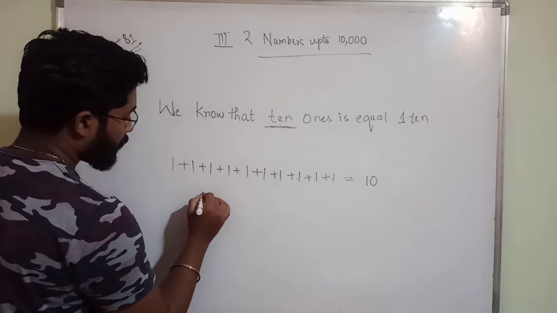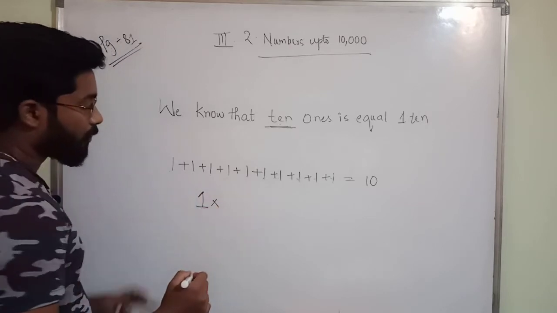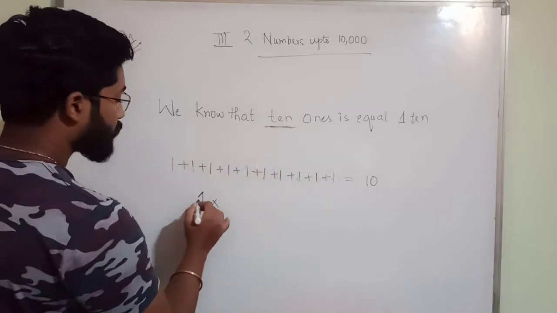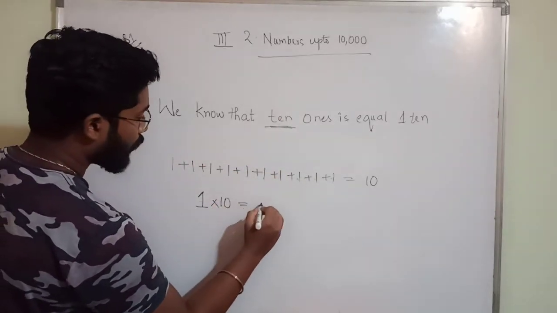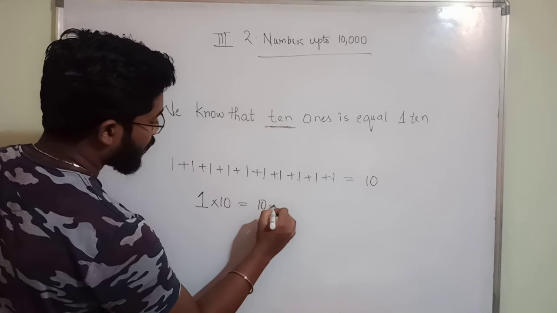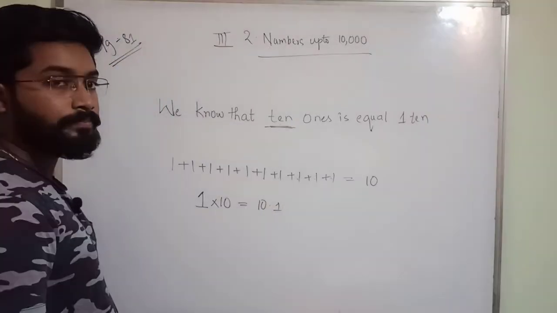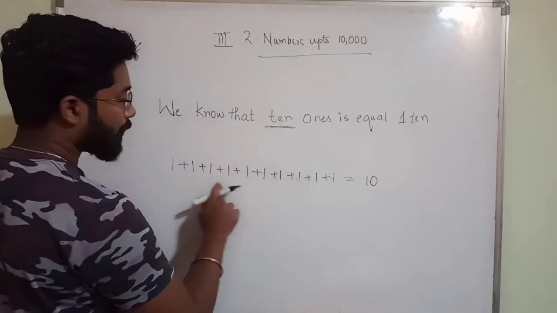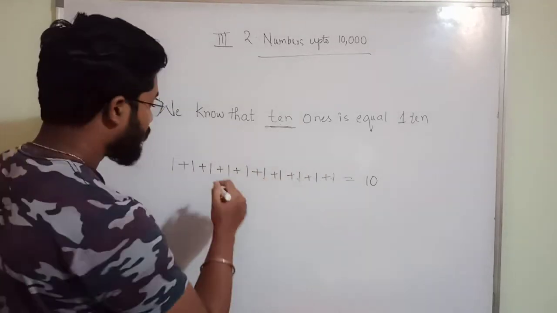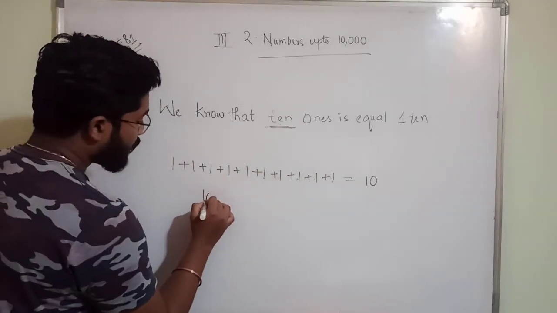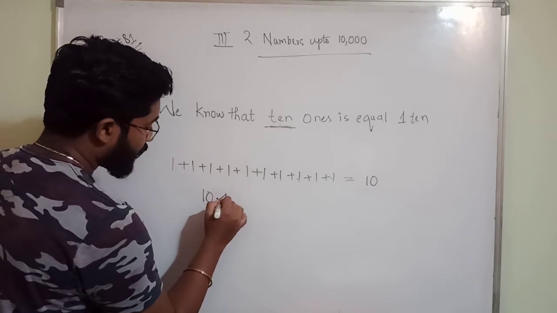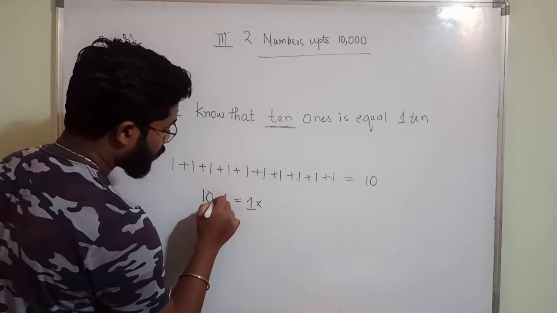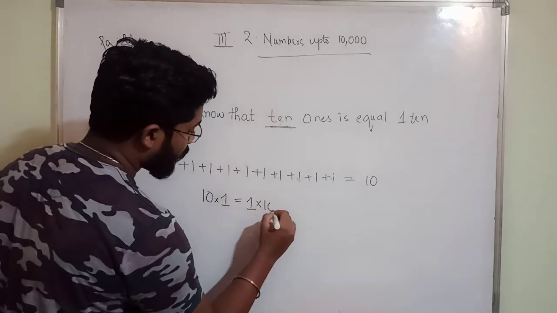Okay, so instead of writing like this very big, what I can do? So 1 is the number. How many you want? 10, no? 10 number of ones you want. So 1 into 10 equal to 10 into 1, no? So instead of writing like this big line of ones, what you have to do? 10 number of ones equal to 1 number of 10.